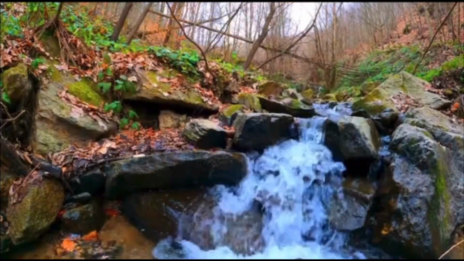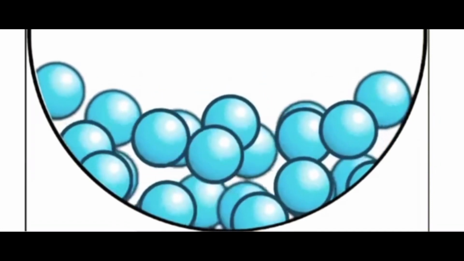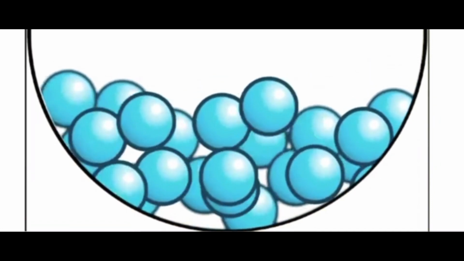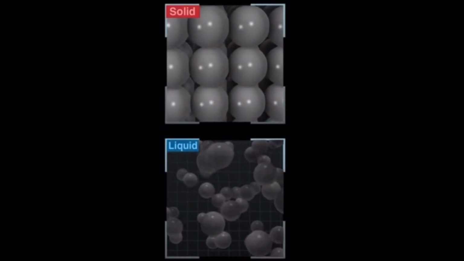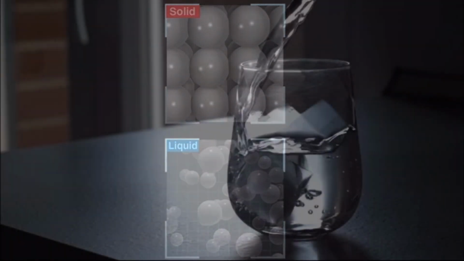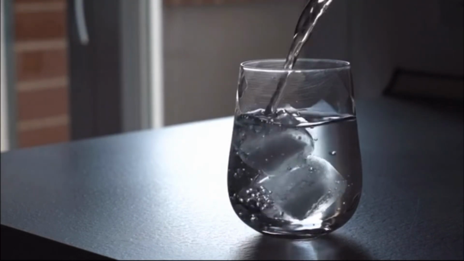Now, let's move on to liquids. In liquids, particles are still close together, but they are not as tightly bound as in solids. Think of them as people at a concert, able to move around but still in close proximity. Liquid particles have more freedom to slide past one another, allowing liquids to take the shape of their container. This is why liquids flow and are not rigid like solids.